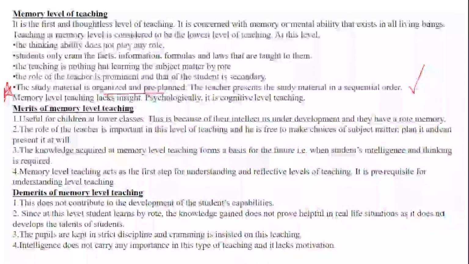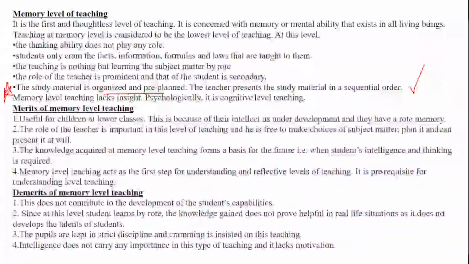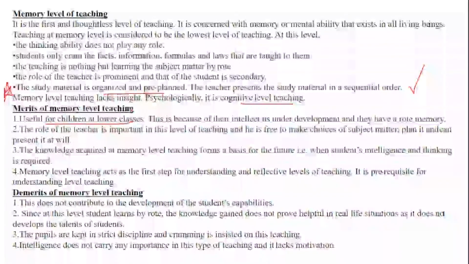This was the exact statement. They gave you the statements and you had to identify the statements for memory level. So you should keep these statements in mind, at least write these important terms down. Memory level basically lacks insight, and it is a cognitive level of teaching, that is, it is about your brain or intellectual power of grasping things. So what are the memory level merits? Yes, it is useful for children in lower classes, unless and until they know the numbers 1, 2, 3. Then you can make them understand.